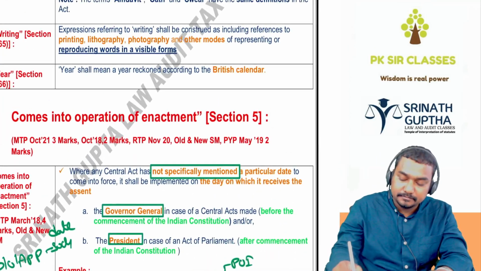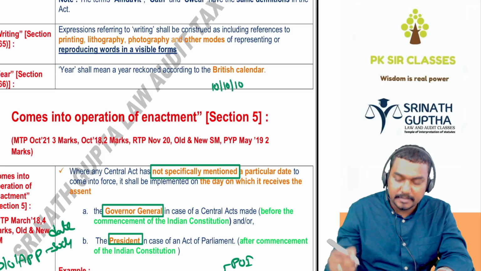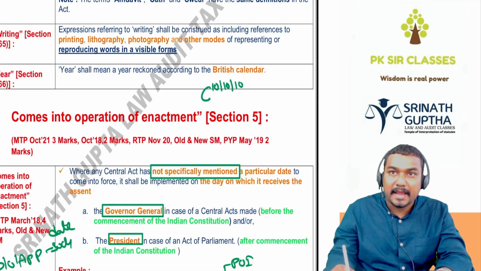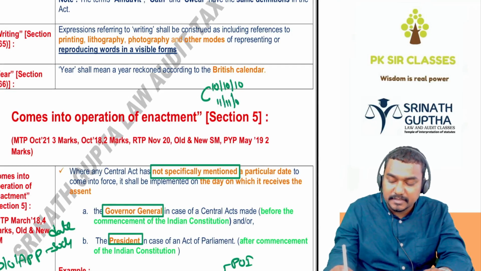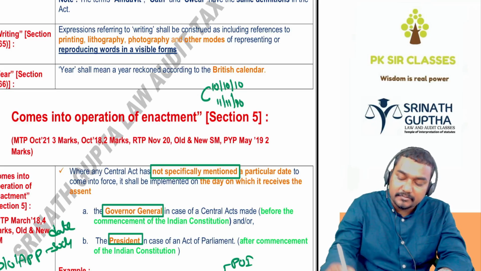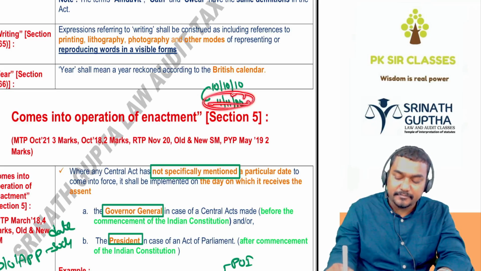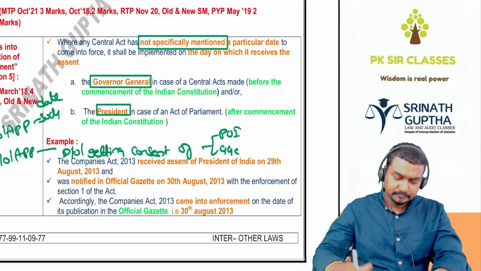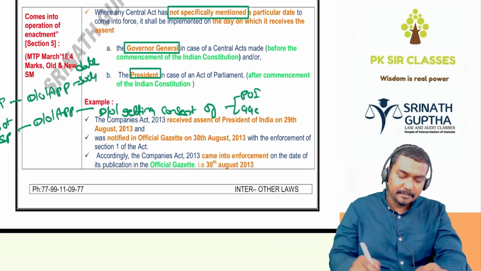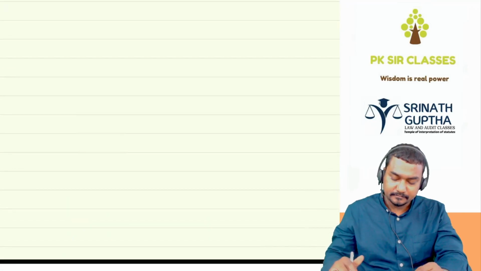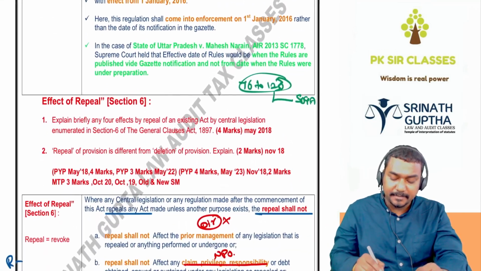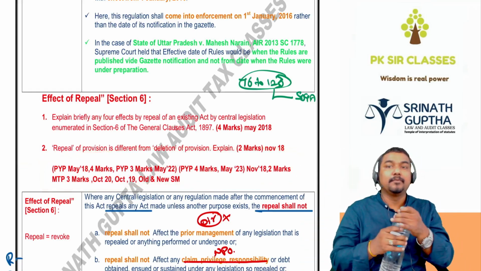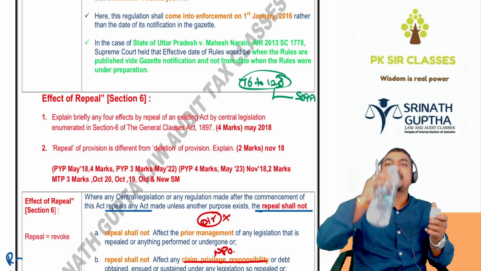When act is passed in the parliament on 10/10/2010, but the act specifically notifies we want to apply this act from 11/11/2010, so act is deemed to be commencing from this date only. If this date is not specified, act is deemed to be commencing from 10/10/2010. ये एग्जाम में आया. Next, effect of the repeal, very important. Repeal means remove. Repeal means remove or revoke.